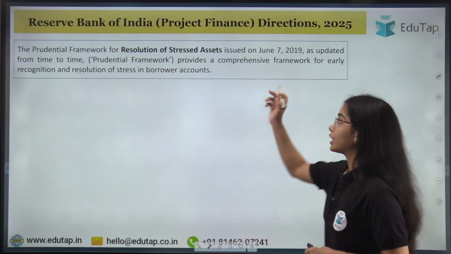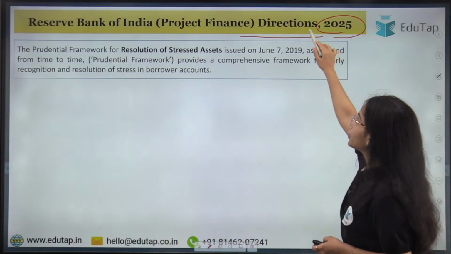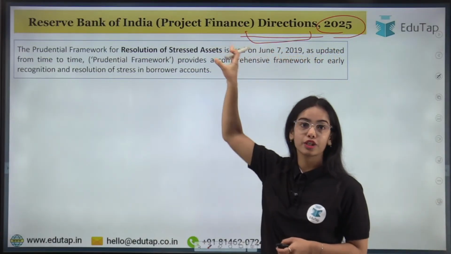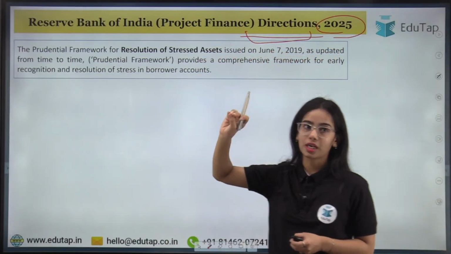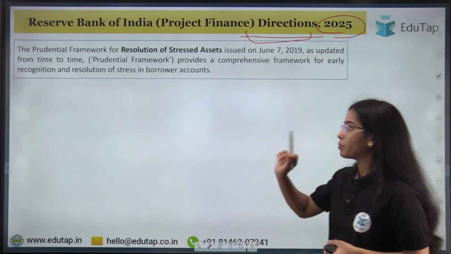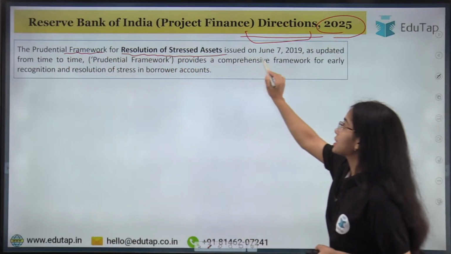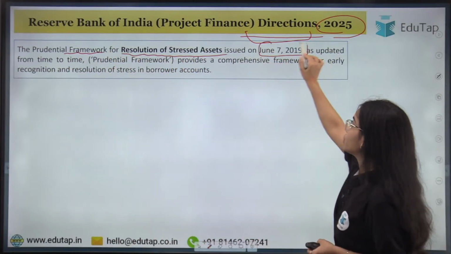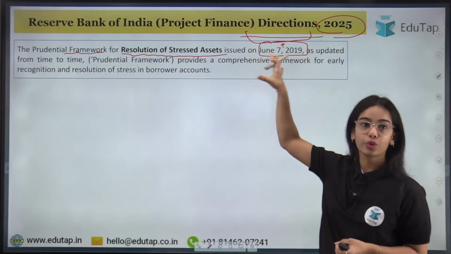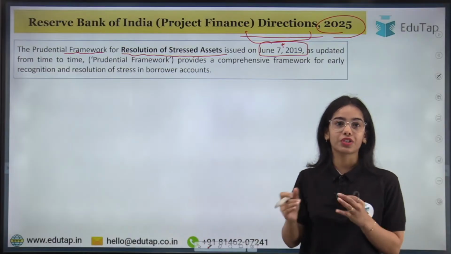So the Reserve Bank of India has released the Project Finance Directions 2025. So these are the new directions that the RBI has released in 2025. These directions are important. Now, why was there a requirement for these directions? Remember that there is a prudential framework for resolution of stressed assets issued in June 2019. So in June 2019, the prudential framework was released for the resolution of stressed assets.